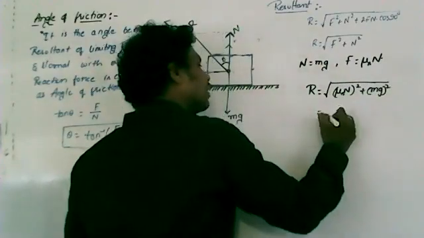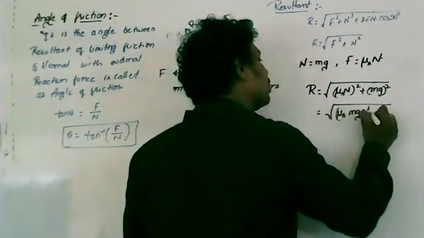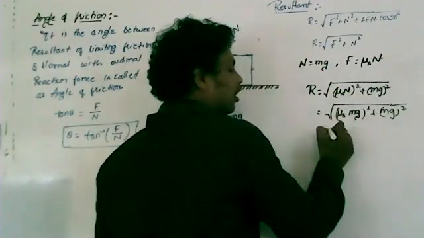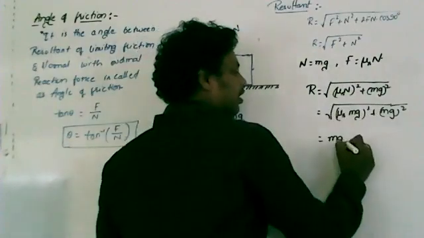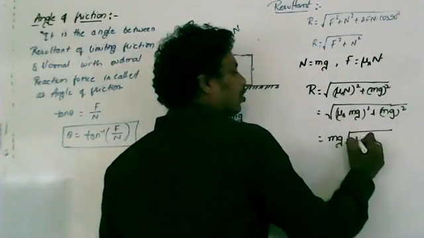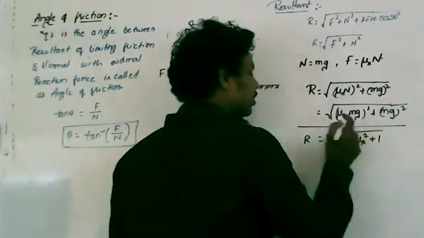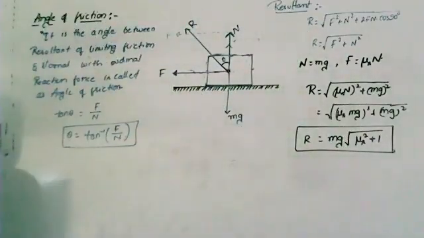Now from these two you can write square root of (mu s into mg) whole square plus mg whole square. Now take mg whole square as common, and take it out of the root. Then R equals mg into square root of mu s square plus 1. This is the resultant force formula. Clear? So this is about the angle of friction.